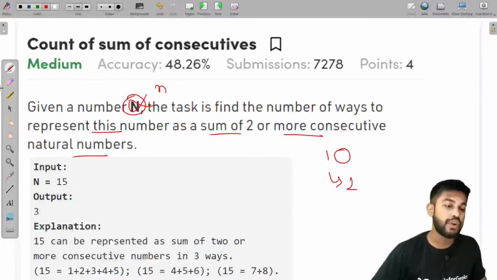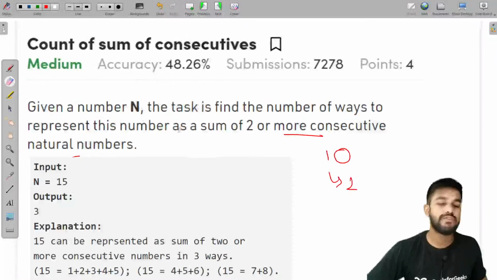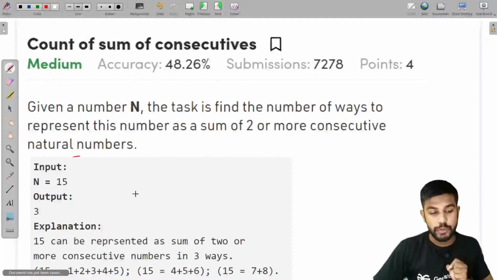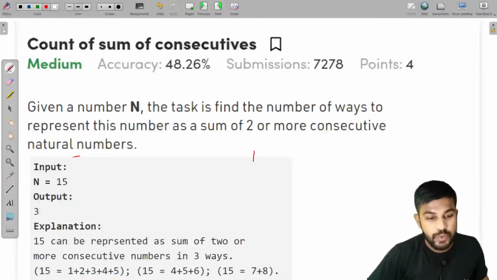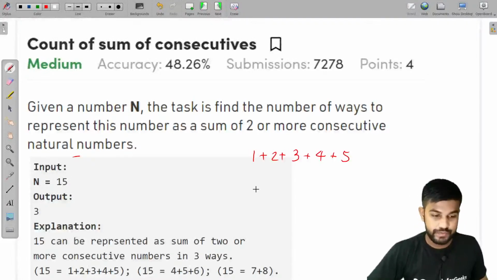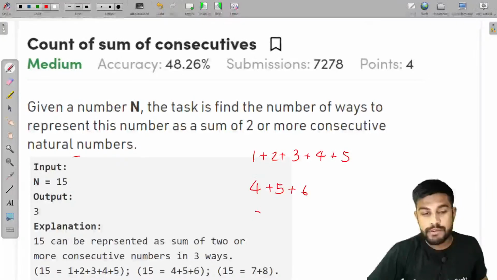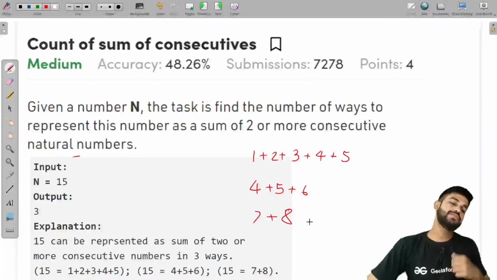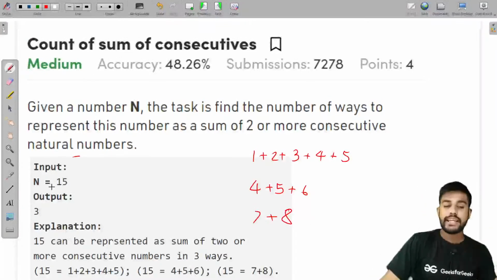I would be telling you for a number which has more than one way, that is 15 itself. Now 15 has three ways to be represented. The first one is 1 plus 2 plus 3 plus 4 plus 5. One more way is 4 plus 5 plus 6, and one more way is 7 plus 8 itself. Now how would we calculate this?